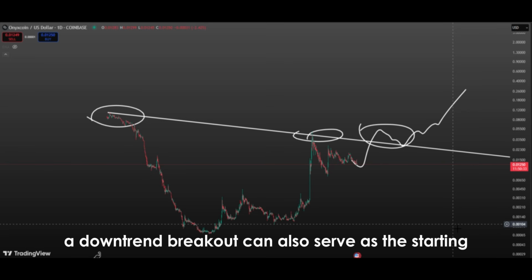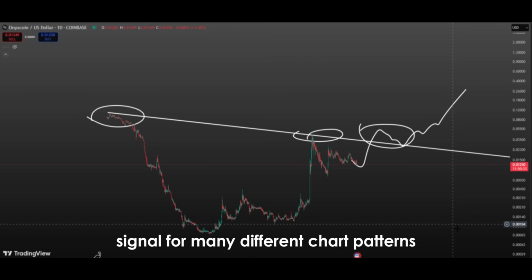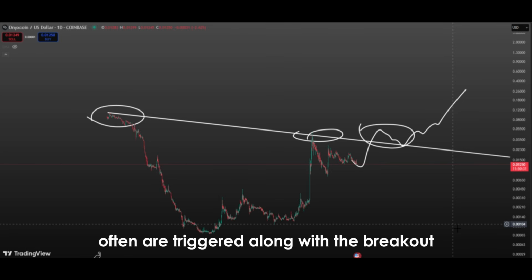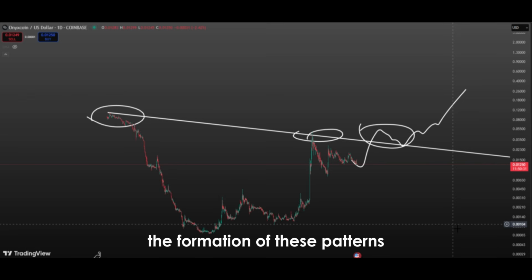In addition, a downtrend breakout can also serve as the starting signal for many different chart patterns in technical analysis. For example, double bottoms, inverse head and shoulders, or flag and pennant patterns often are triggered along with the breakout. The formation of these patterns increases the bullish potential even further.